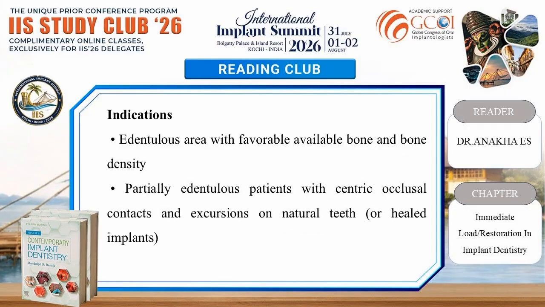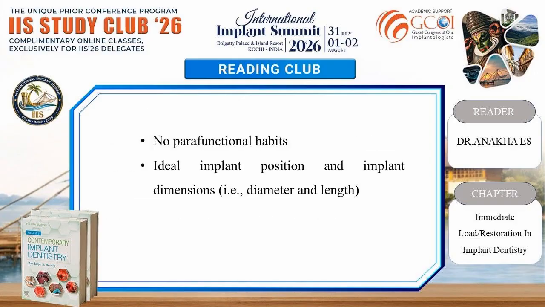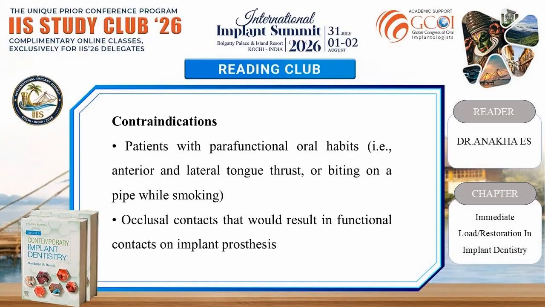Indications. Edentulous areas with favorable available bone and bone density. Partially edentulous patients with centric occlusal contacts and excursions on natural teeth. No parafunctional habits. Ideal implant position and implant dimensions. Contraindications. Patients with parafunctional oral habits, that is, anterior and lateral tongue thrust or biting on a pipe while smoking. Occlusal contacts that would result in functional contacts on the implant prosthesis.